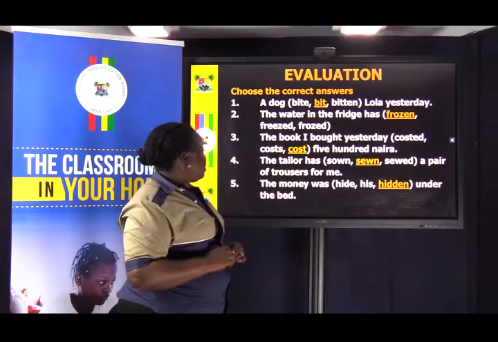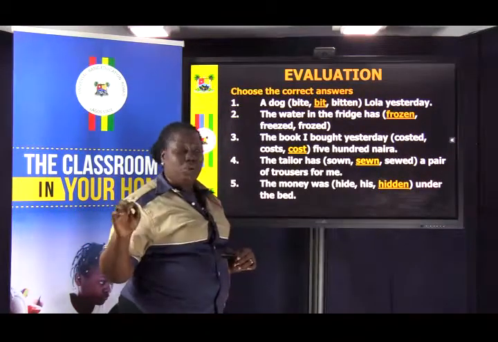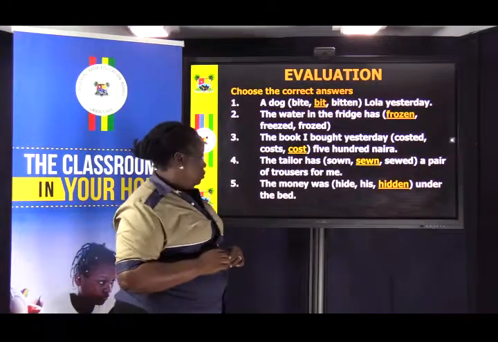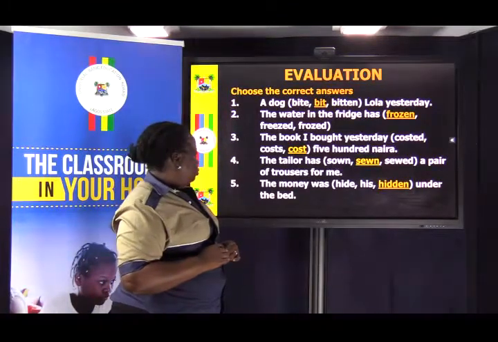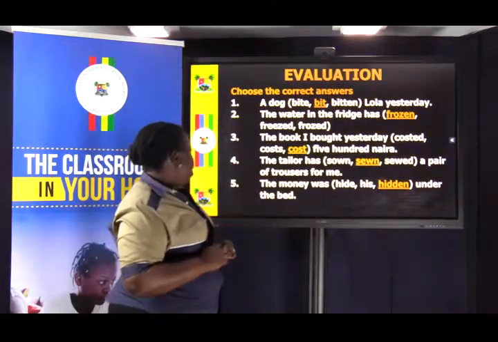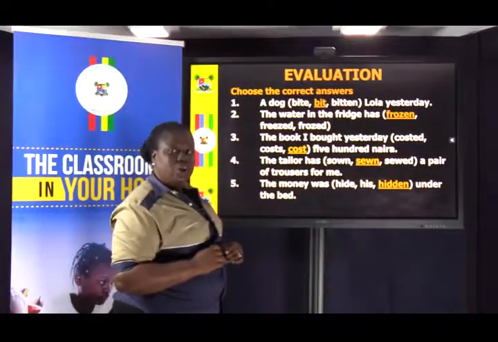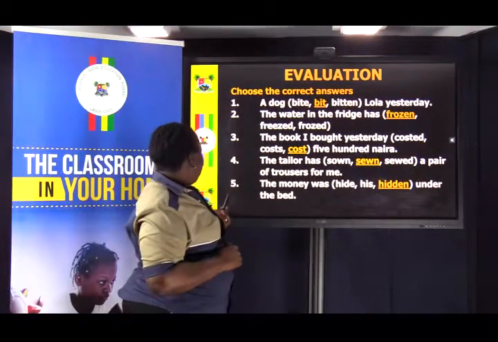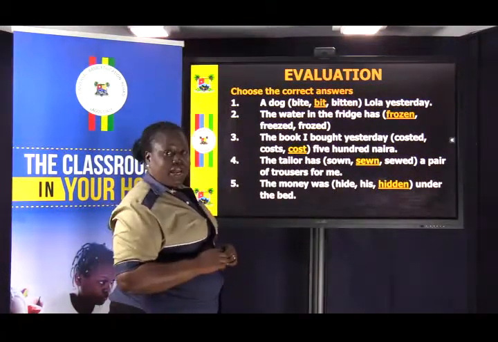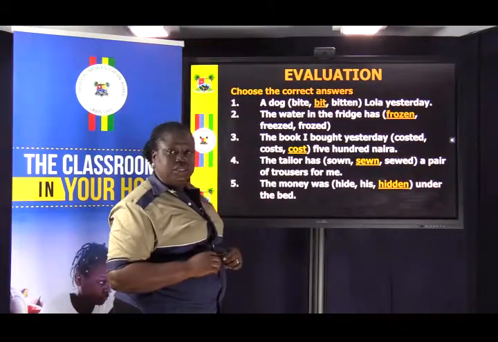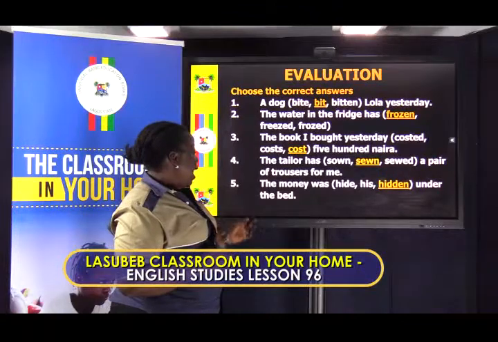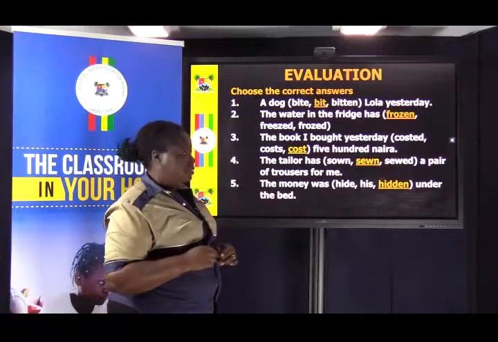The tailor has sewn, S-E-W-N, sewn a pair of trousers for me. S-E-W-N is the answer. And lastly, the money was hidden under the bed. The answer is hidden. Hide, hid, hidden.